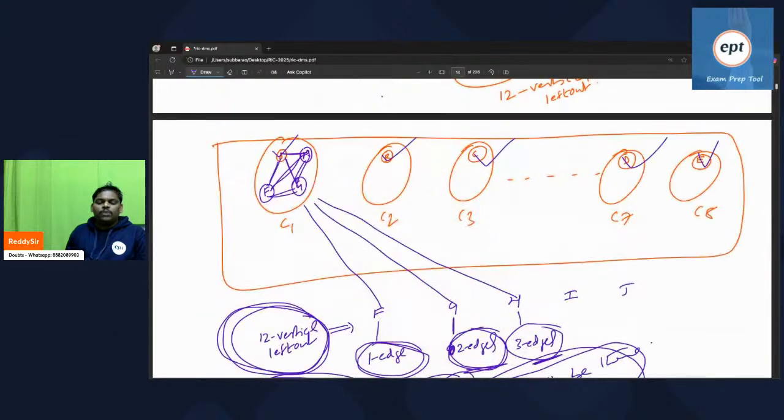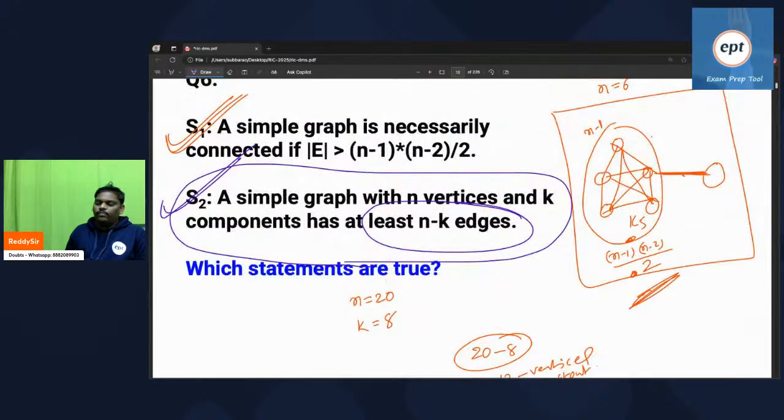Right. Let's move to the next problem. So the answer for this problem: both the statements are true.